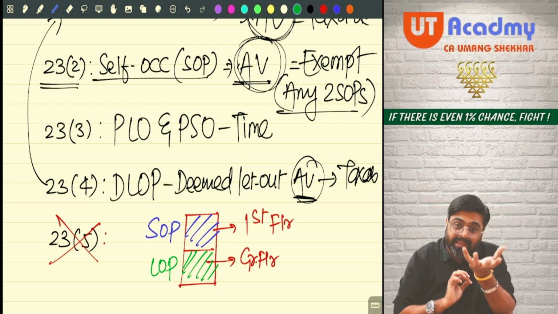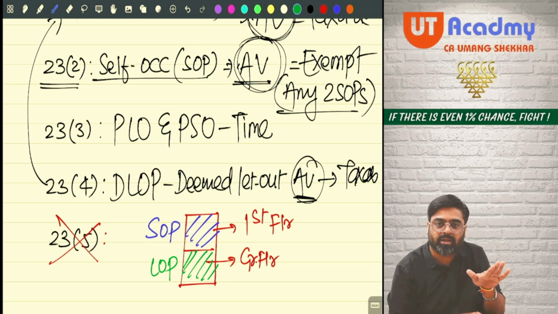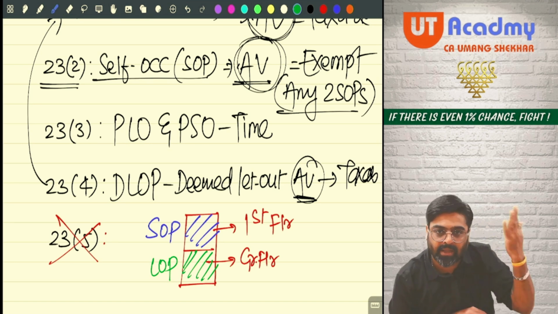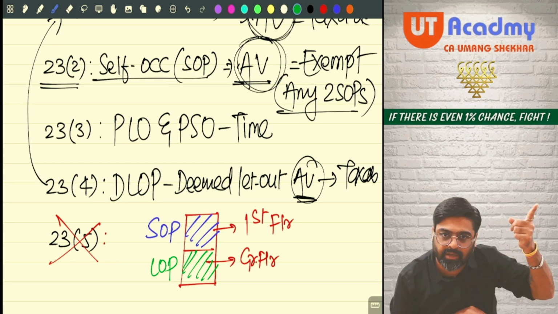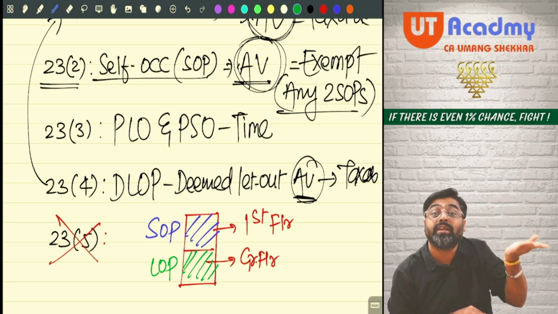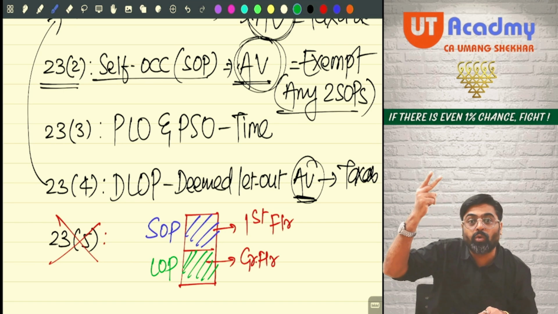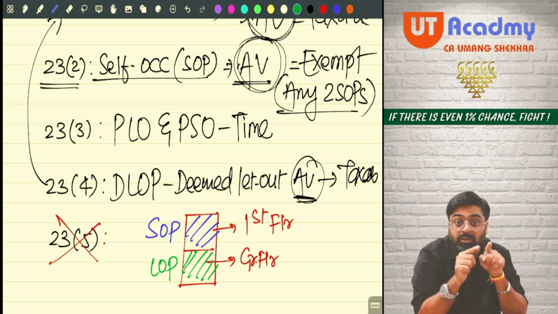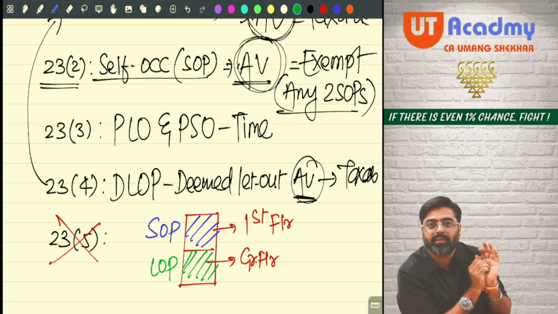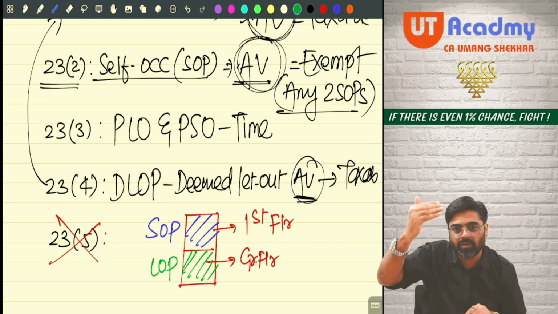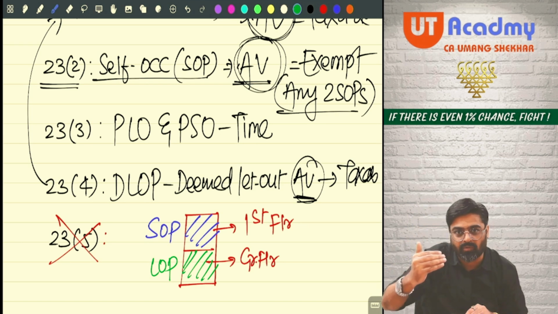Yes or no? The self-occupied portion will be treated as a separate property. The annual value of this can either be exempted as SOP under 23(2), or it can also be treated as DLOP if already two SOPs were claimed as exempt. So this will become the third SOP. Getting my point? So now we will learn the calculation of annual value of all these properties one by one.